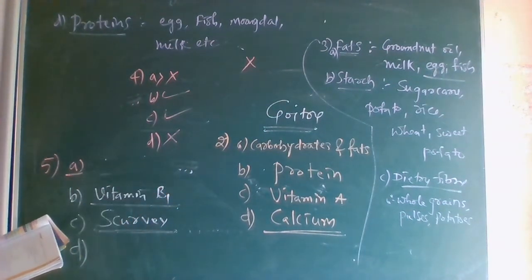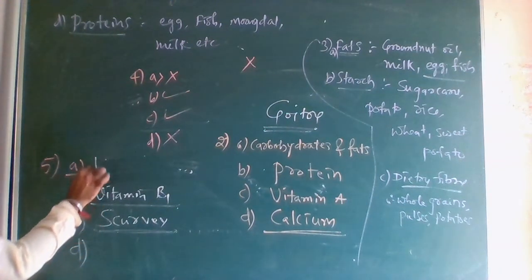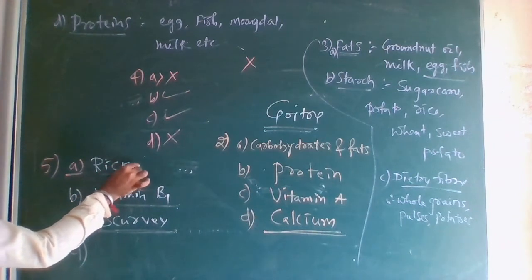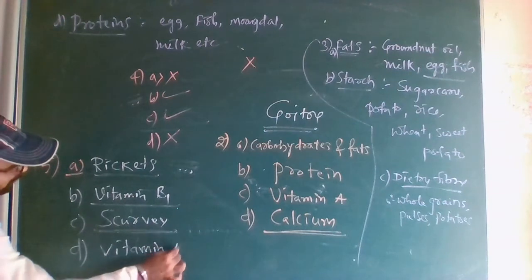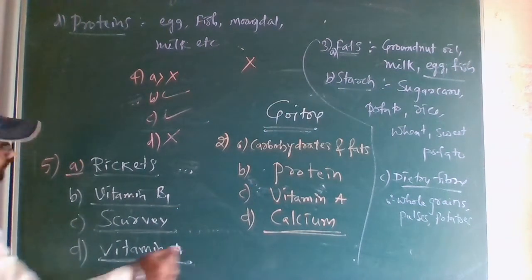They have asked, dash is caused by deficiency of vitamin D. That is rickets. Last, D: night blindness is caused due to deficiency of vitamin A in our food.